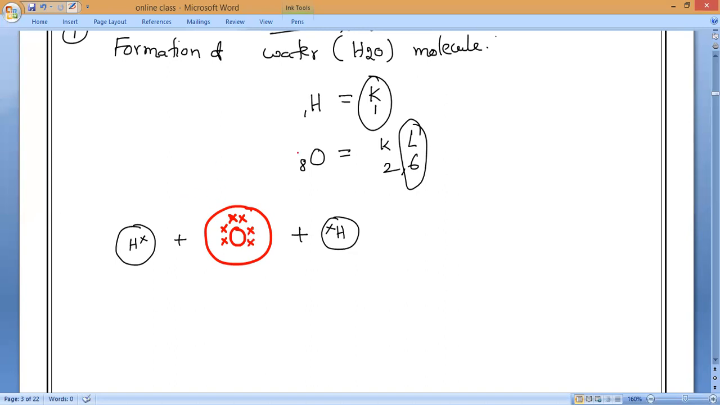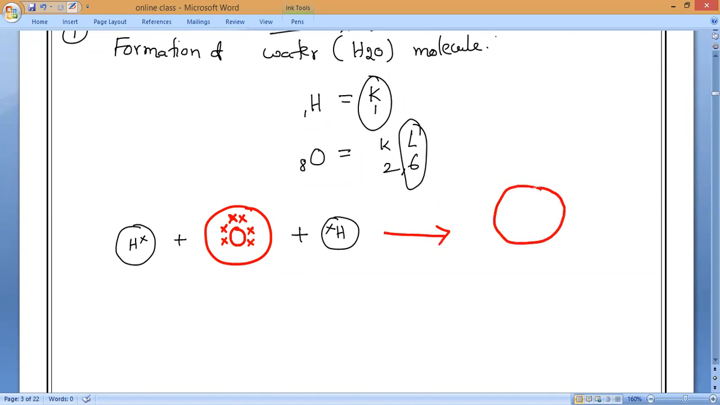Sir, as it is heterogeneous, can I represent one with a cross and one with a dot? Of course, you can. That is also your convenience. It is your choice. Whatever you like, you can follow.